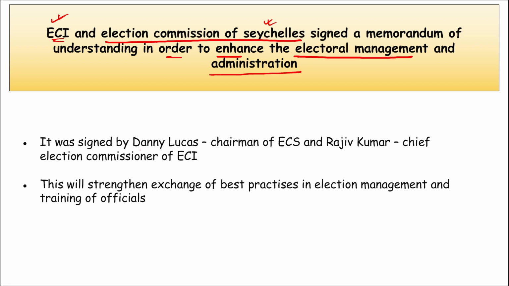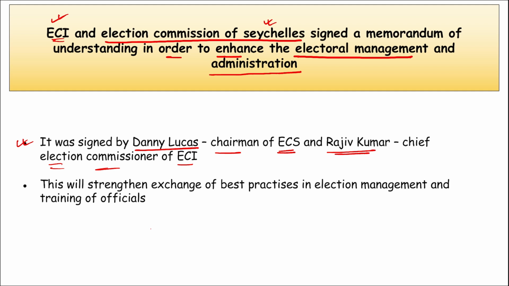Then this was signed by Danny Lucas, who is the chairman of Election Commission of Seychelles, and Rajiv Kumar, who is the chief election commissioner of Election Commission of India. Right? So first of all, mark this. Then apart from this, as we just saw, the collaboration of these two organizations will enhance the electoral management, and this will help in knowledge sharing and experience sharing, and they will help each other so that elections can be performed in a better and more secured way.